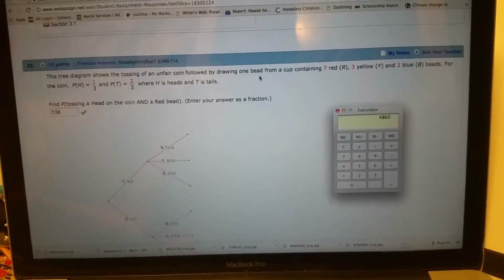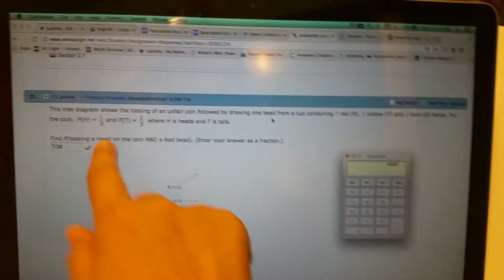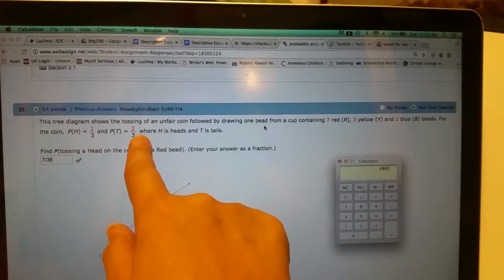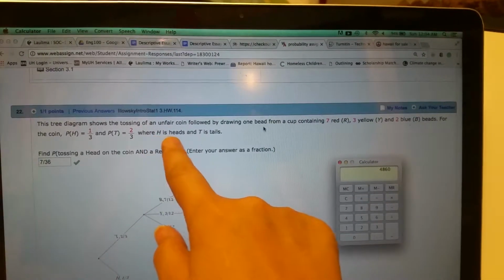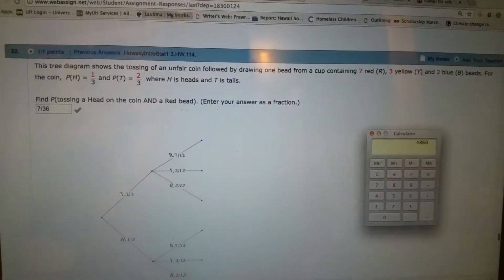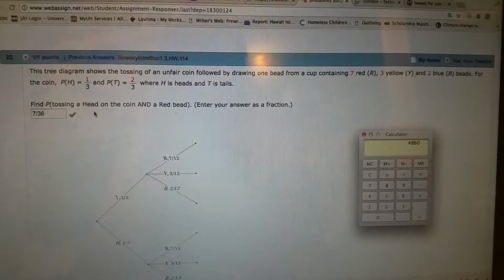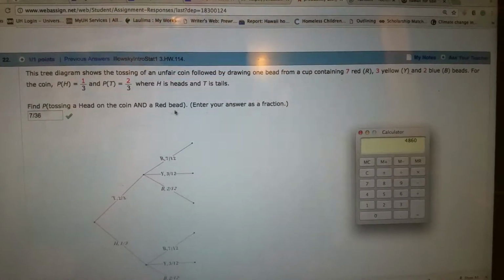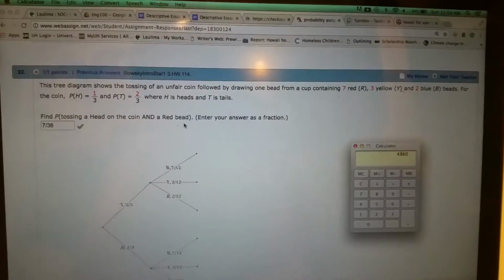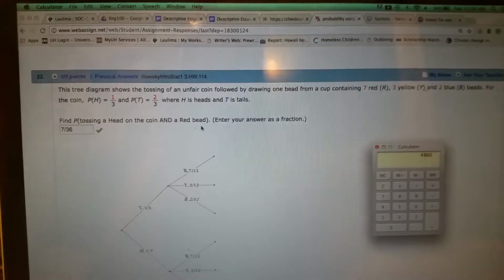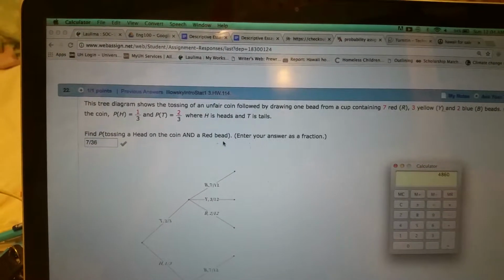For the coin, the probability of heads equals 1/3, and the probability of tails is 2/3, where H is heads and T is tails. Find the probability of tossing a head on the coin and a red bead. Okay, so this one here is taking, let me see if I can get this.